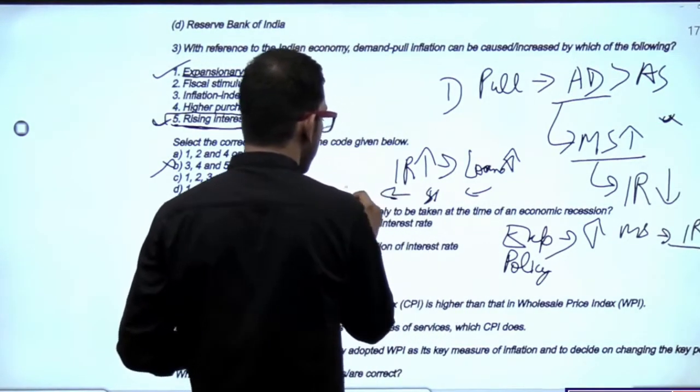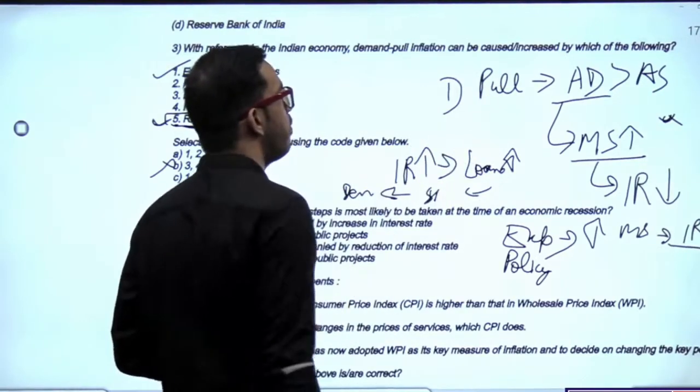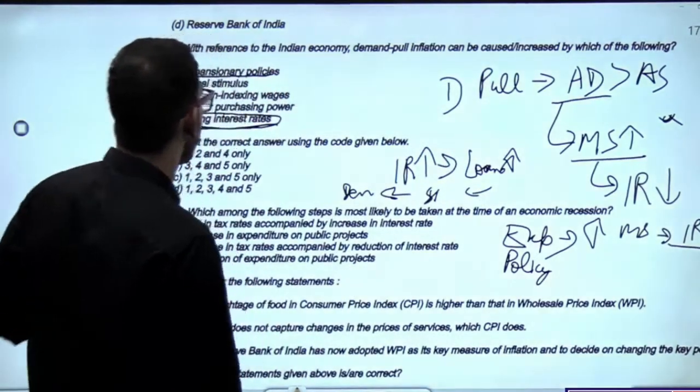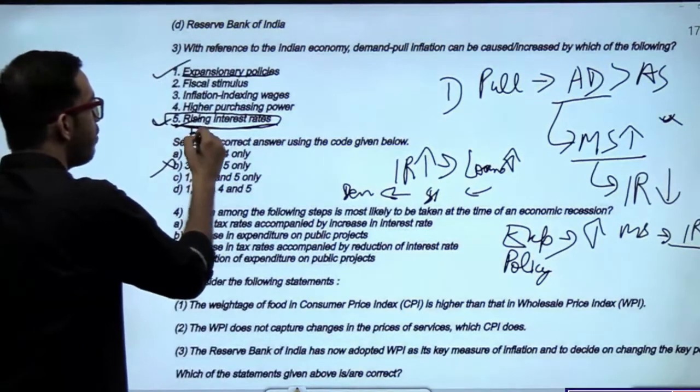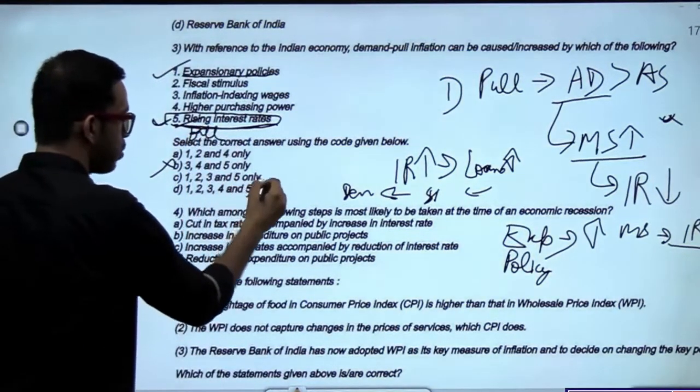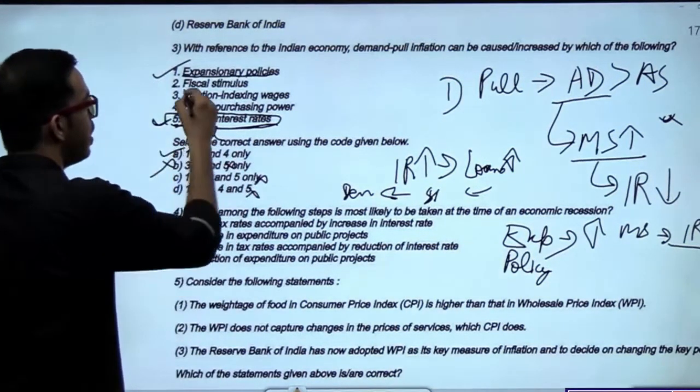As a result, what will happen? Demand will fall down. So it won't lead to demand pull inflation. तो जहां आपने फिफ्थ ऑप्शन देखा, राइजिंग इंटरेस्ट रेट नहीं होगा, it will be falling interest rate. सो जहां 5 को स्ट्राइक ऑफ कर सकते हो. सो योर आंसर इज 1, 2 and 4.